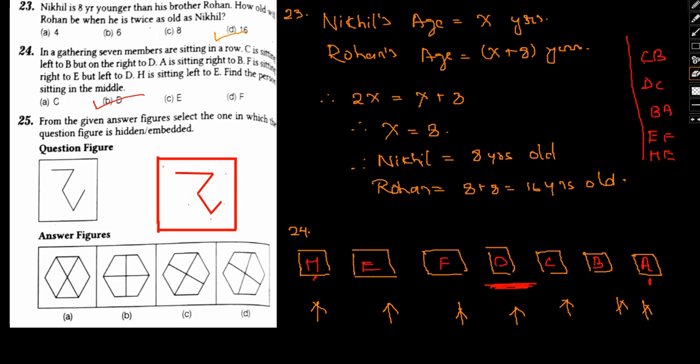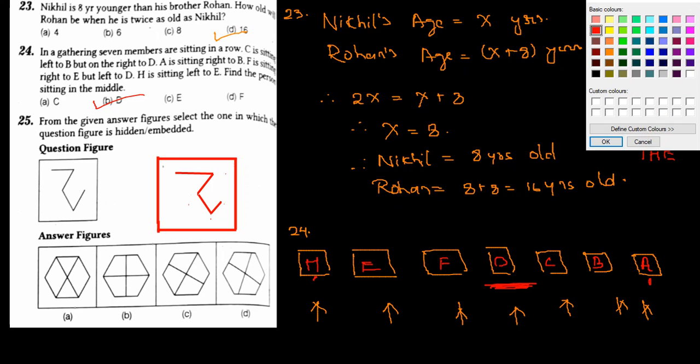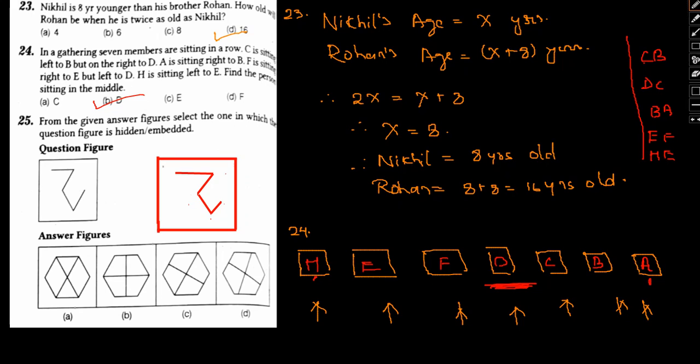Now let me do one thing. Let me join these two. Let me join here. Let me extend this down, and let me try this. So basically it's a hexagon.